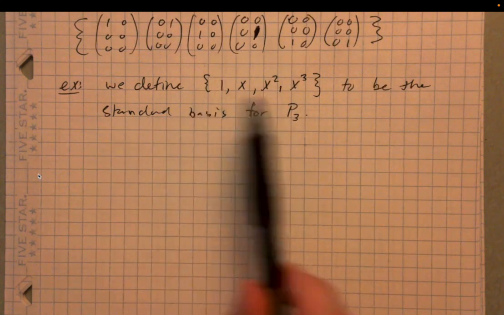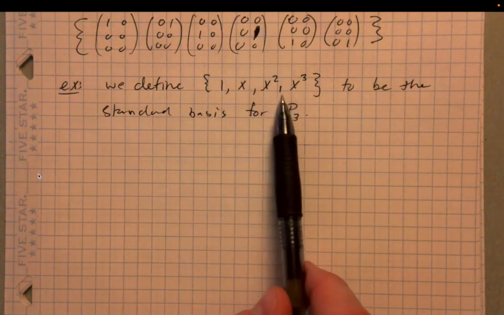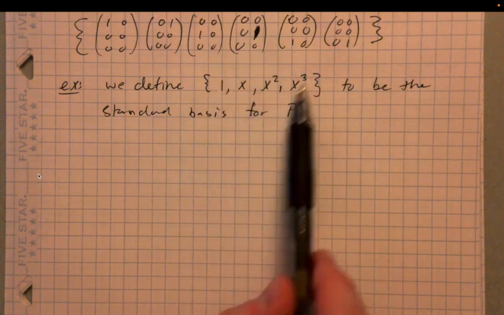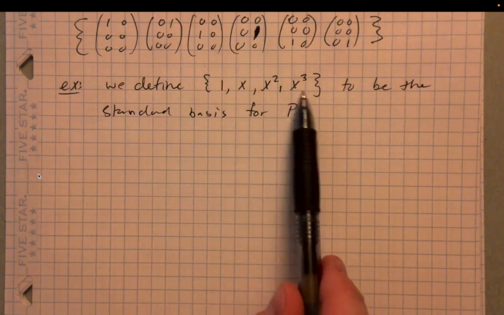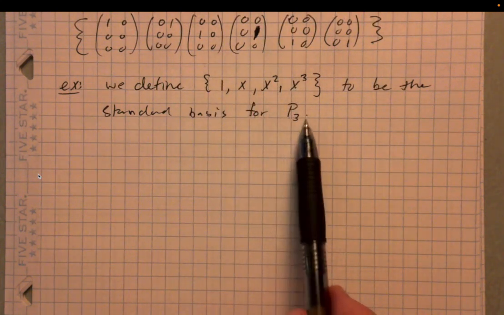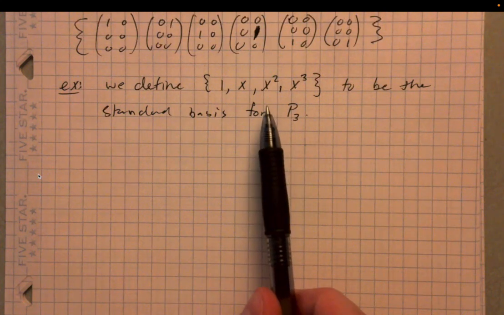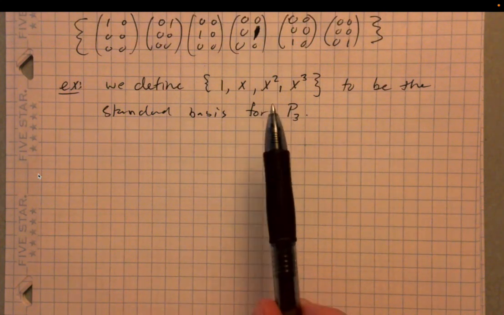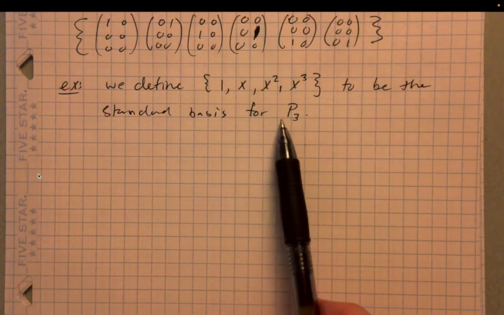Can't do it. Try to do it. See if you can figure out a way to do it. It can't be done. These are linearly independent, and they are sufficient to describe, through normal polynomial addition and scalar multiplication, any vector or any polynomial in P3.